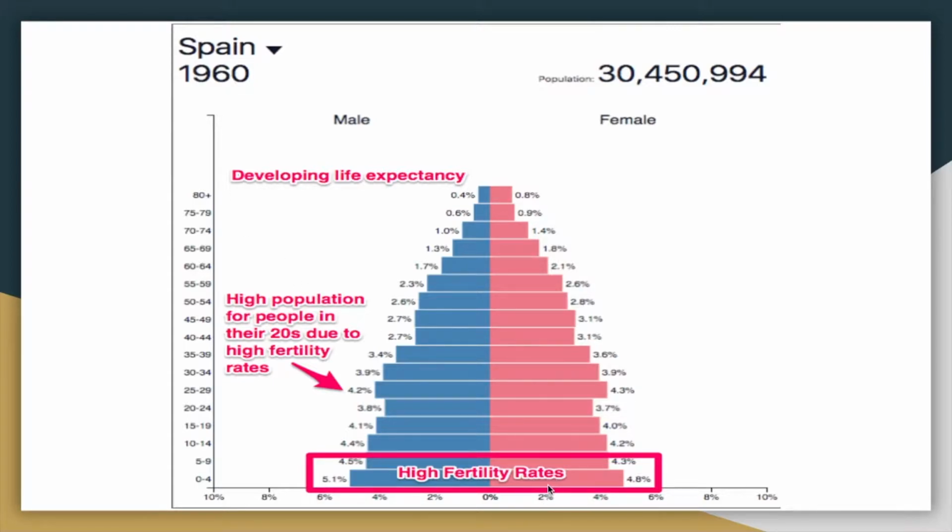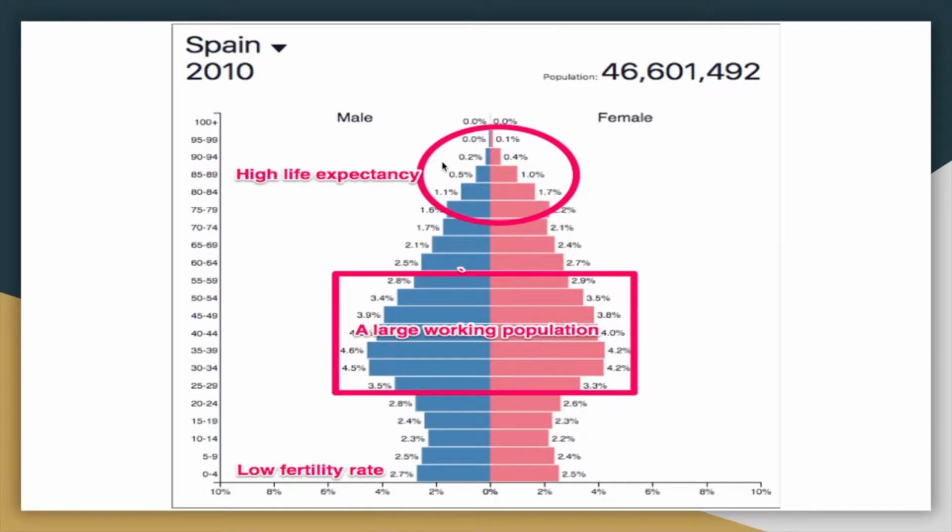Over here is high fertility rates. A high population for people in their 20s due to high fertility rates. And they are still developing life expectancies, the highest being 80 years old. Spain in 2010, the life expectancy has increased drastically, having 0.1% for females reaching an age of 95 to 99 years of age.